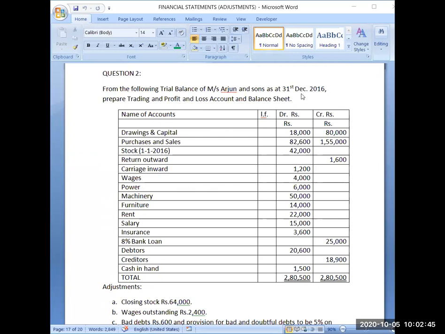It is clearly mentioned that on this date your trial balance is prepared as at 31st December 2016. Prepare trading and profit and loss account and balance sheet. So whenever you are preparing the trial balance on the same date, you will be preparing your trading and profit and loss account and balance sheet.